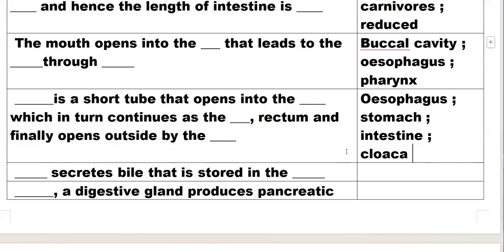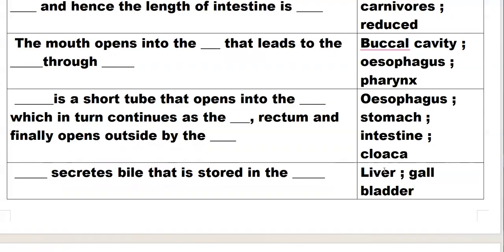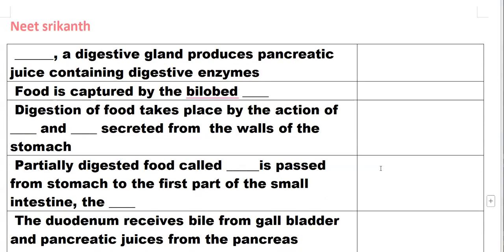Liver secretes bile that is stored in the gallbladder. Pancreas is a digestive gland that produces pancreatic juice containing digestive enzymes.